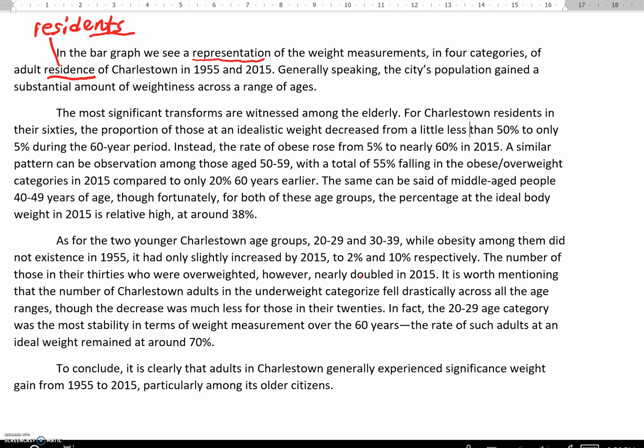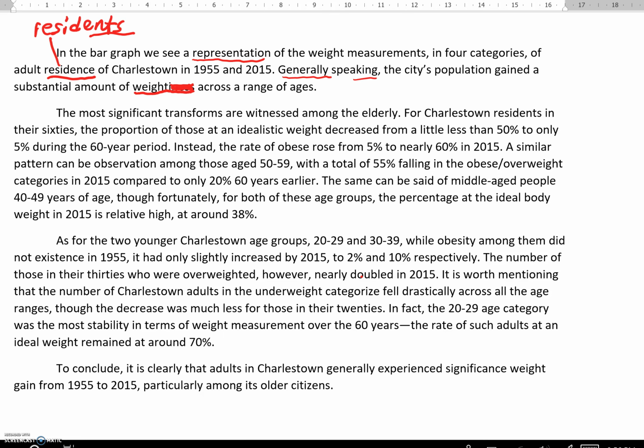the form that refers to people, E-N-T-S, residents. Okay, in 1955 and 2015, next sentence, generally speaking, good, adverb with the verb, the city's population gained a substantial amount of weightiness. Well, this is a similar mistake where we have a noun, which is correct, but the wrong form of the noun. Weightiness comes from the adjective weighty, meaning serious, important. So, in fact, all we need is weight, that form of the noun, a substantial amount of weight, across a range of ages.